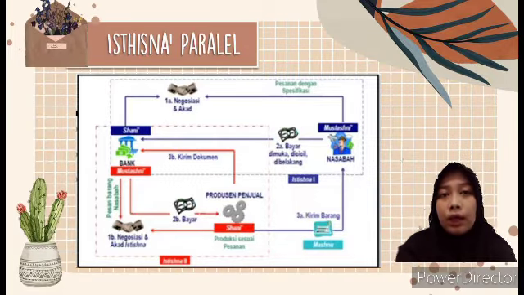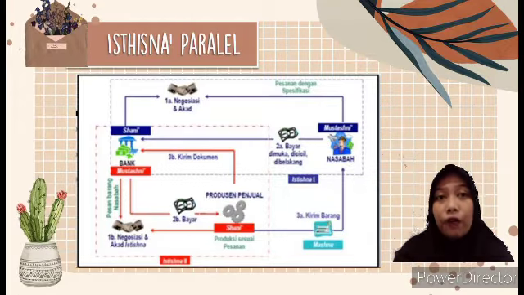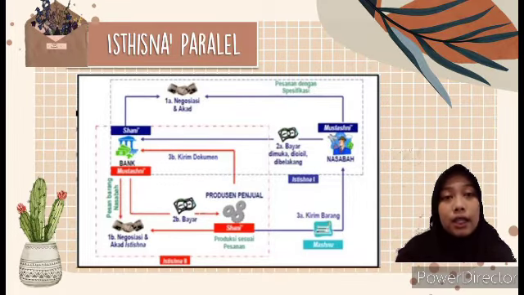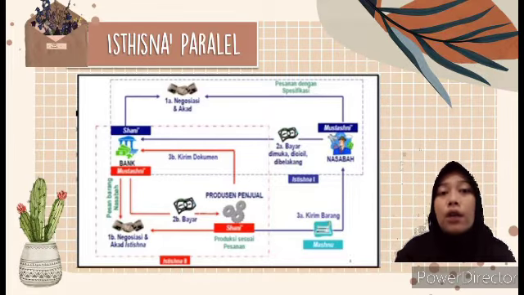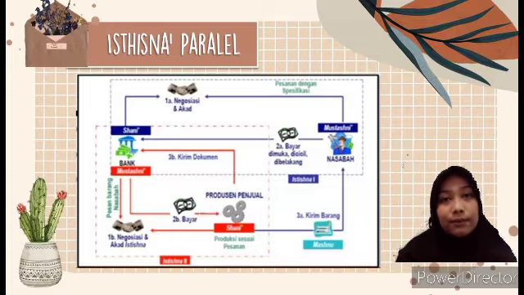When stage 2B has been carried out, the process goes to the second Isthisna, where the Islamic bank will pay for the house to the producer, and it is generally paid in cash. When stages 2A and 2B have been carried out, the process goes to stage 3A, namely the producer will deliver the goods to the customer, who signs the order item. What is given to the customer is the building and proof of ownership. Meanwhile, the documents of proof of ownership will be sent to the Islamic bank.